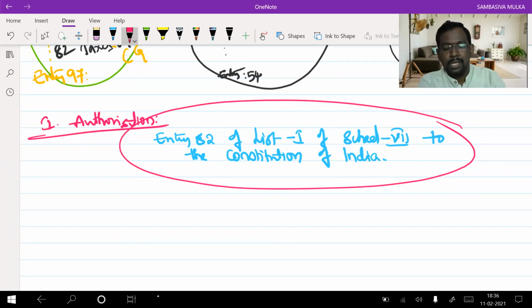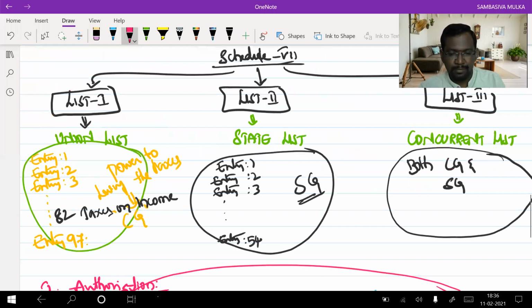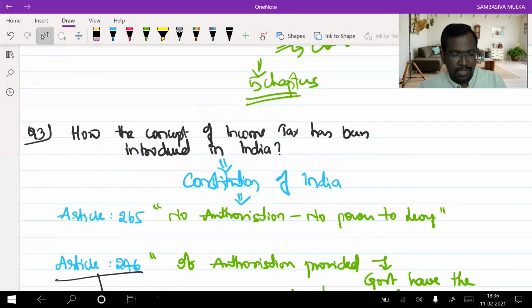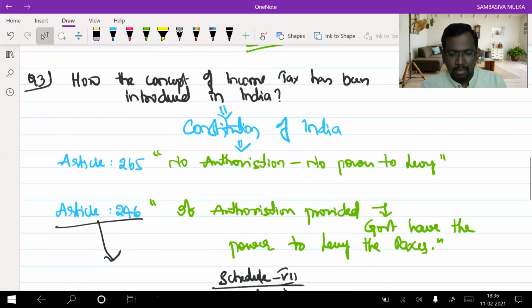Clear, everyone? So one must have this knowledge. Right, so far completed. Any doubts, please ask me, sir. And if you miss any running notes, please let me know. I will go to that particular notes.